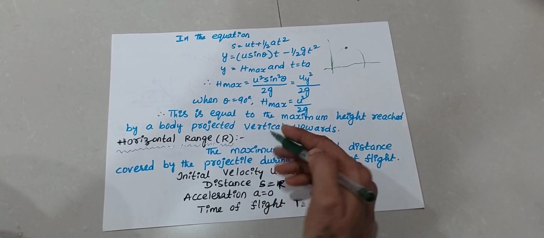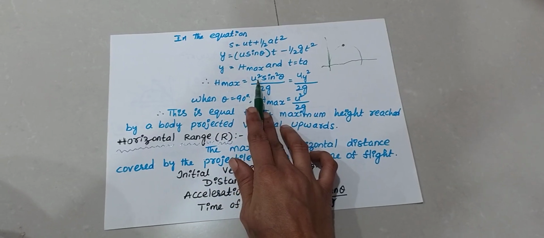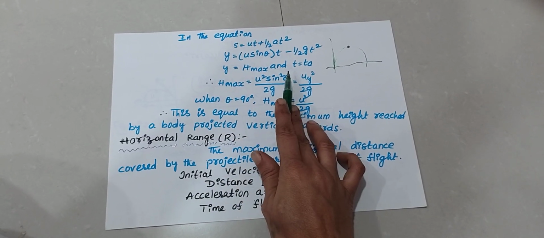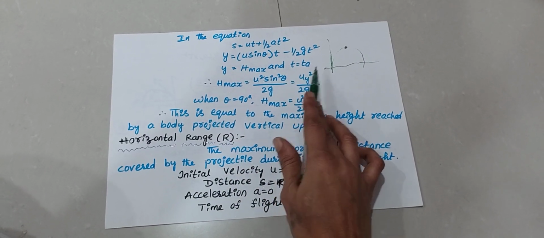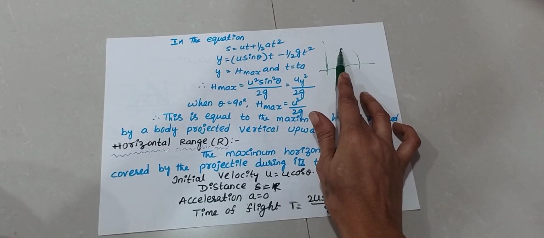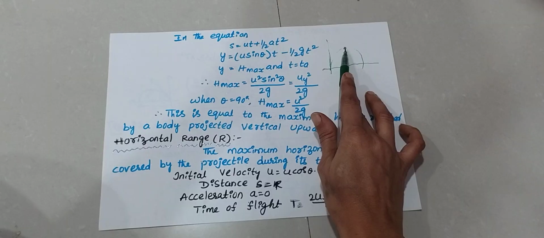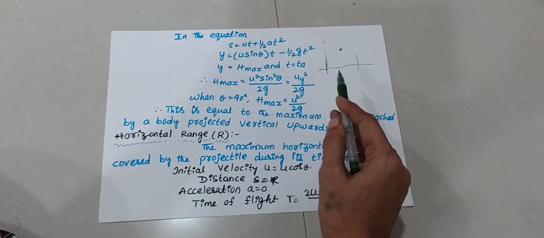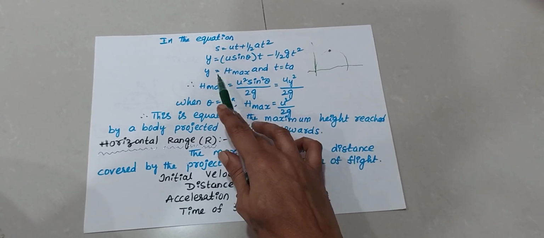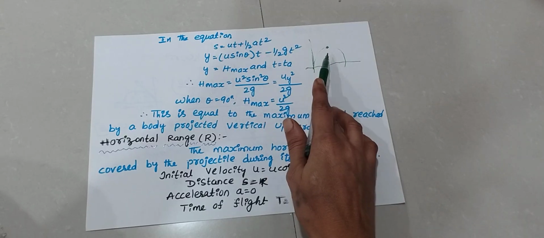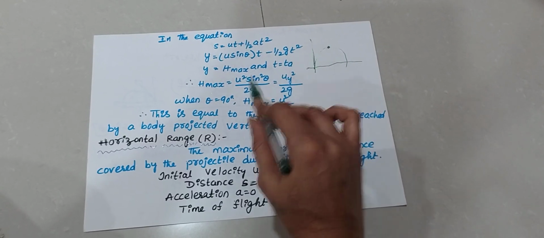In this case y is equal to h maximum. Why? Because maximum height, and time of ascent. Whenever there is height at the time of ascent, that is the maximum height. Okay, therefore y is equal to h maximum and t is equal to time of ascent.